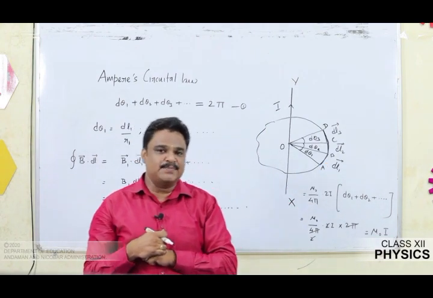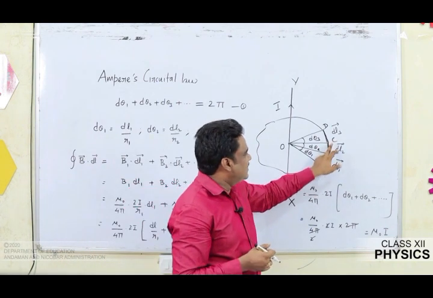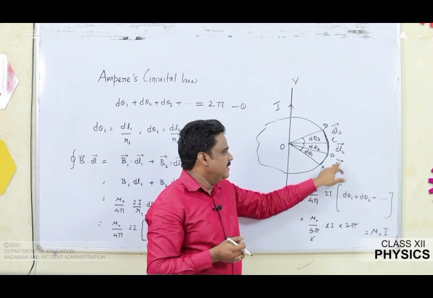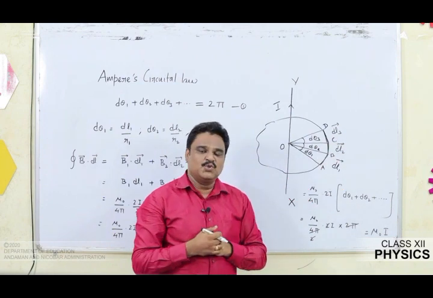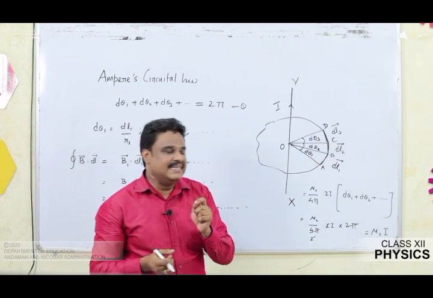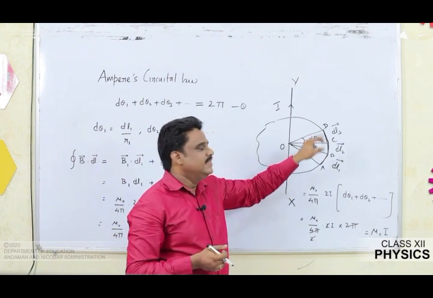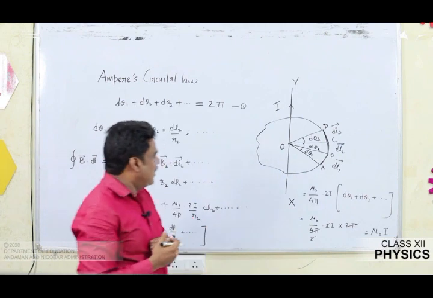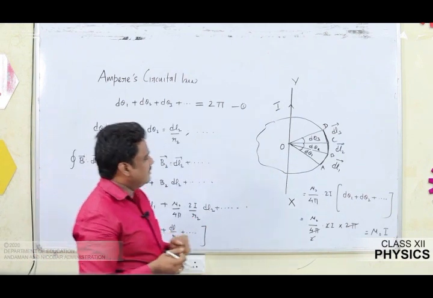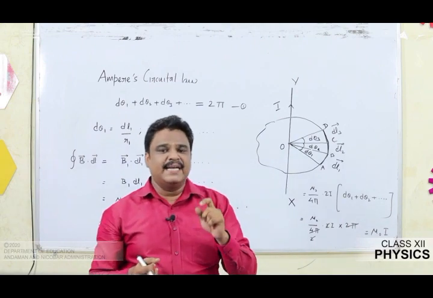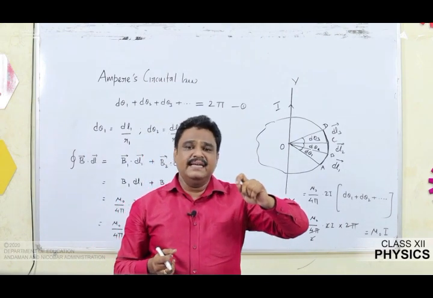The segments are marked as AB, BC, CD and so on. What about the lengths of those segments? dl1, dl2, dl3 and so on. What are the angles subtended at the center by those segments? d theta 1, d theta 2, d theta 3 and so on. Now, how to start? One more assumption. What about the radius of each segment? If I assume they form arcs, the radii are r1, r2, r3 and so on.